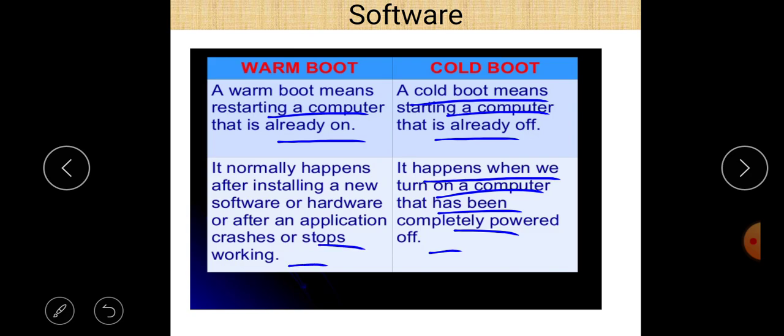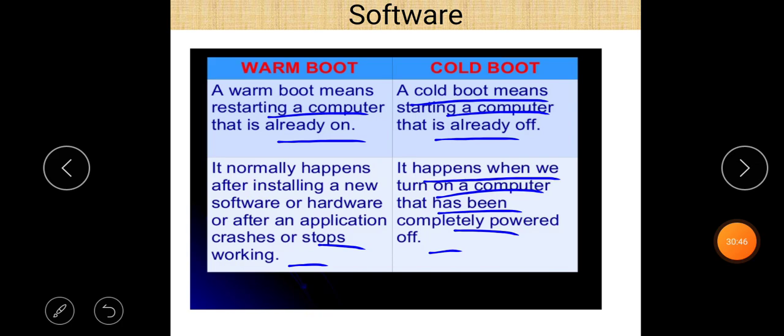So, that is the difference between cold booting and warm booting. In short, booting is a process to start or restart our computer system.